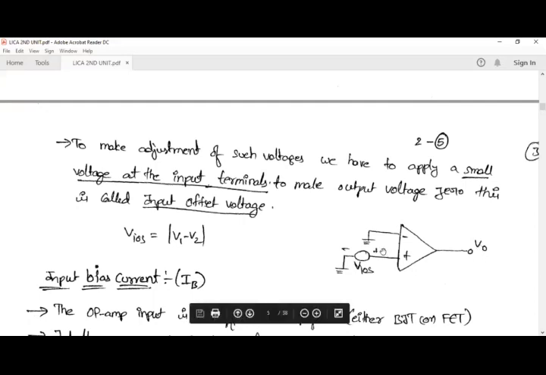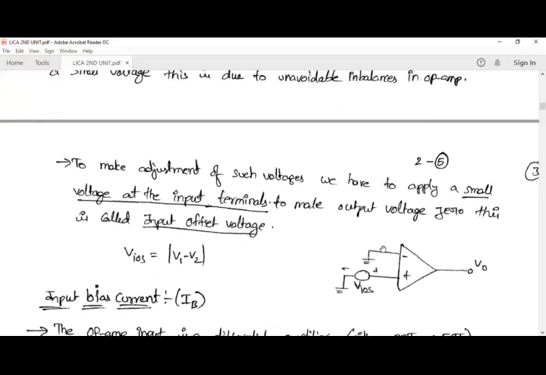But practically the output may not be zero. Why? Because of some mismatch in the internal components. So for that reason, we give a small amount of voltage, that is, the input offset voltage, to the non-inverting terminal, and by adjusting this voltage we make the output voltage zero. Whatever voltage we apply to make the output voltage zero when the two terminals are grounded is nothing but the input offset voltage.